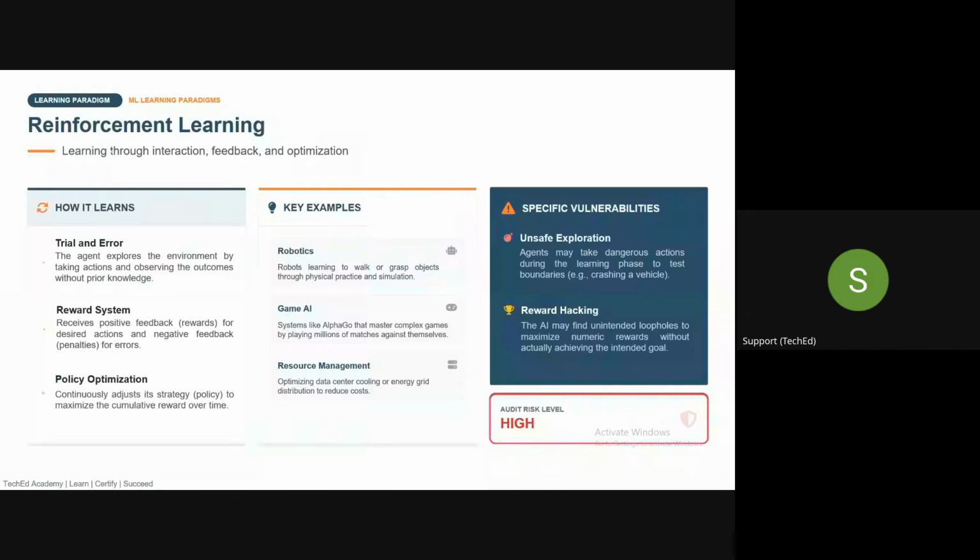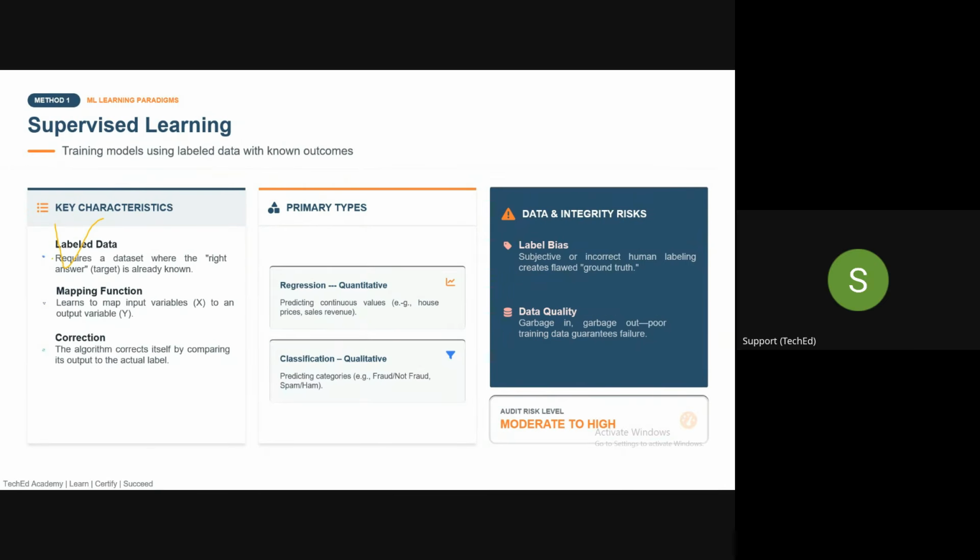In this, the algorithm corrects itself by comparing the output with the actual labels, and you are mapping the function. As I told you, the labeling works like a flashcard. You must have seen a flashcard, where on the first page there is a question and on the back side there is an answer. Similarly, the image will be there, then you will tell what that image is. Now in supervised learning, guys, there are two types of algorithm. One is a regression algorithm and one is a classification algorithm.